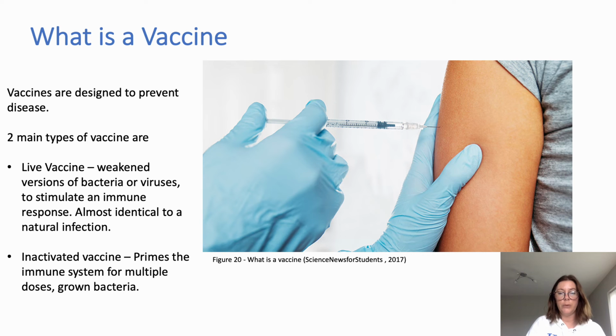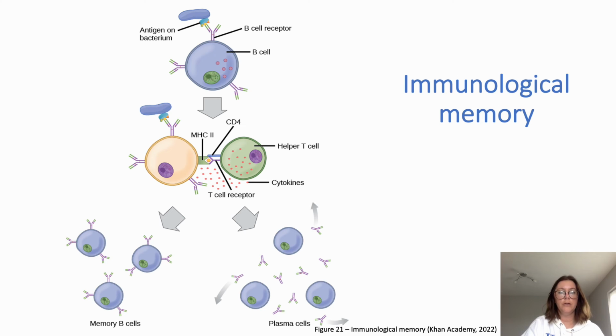Inactivated vaccines are produced by growing the bacteria and usually require multiple doses. A protective response develops after the second or third dose, as the first only primes the immune system. Immunological memory allows the immune system to provide long-term protection against the infection throughout life.